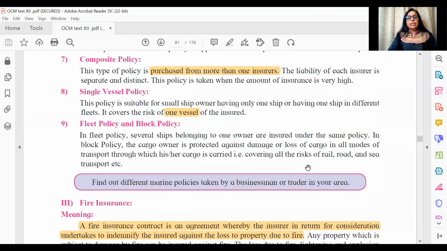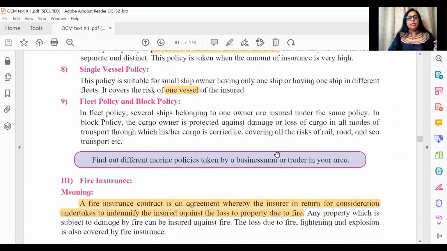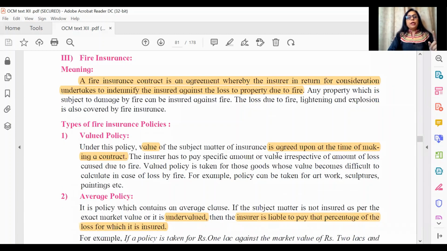Do not worry, we're not getting such in-depth objectives ever in the board. All right, so these types will be useful for you. Once again, I repeat, if any 3 types of fire insurance policy or marine insurance policies are mentioned, and the 4th one is another type, odd one out is a very good possibility here. We now move on to fire insurance.